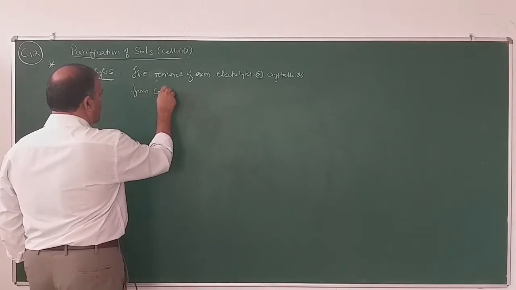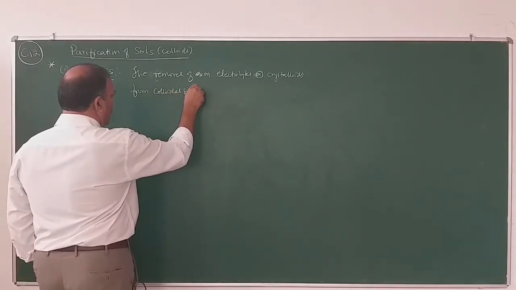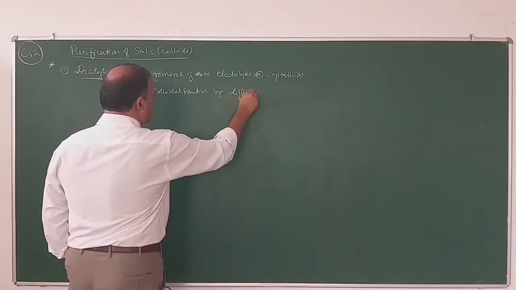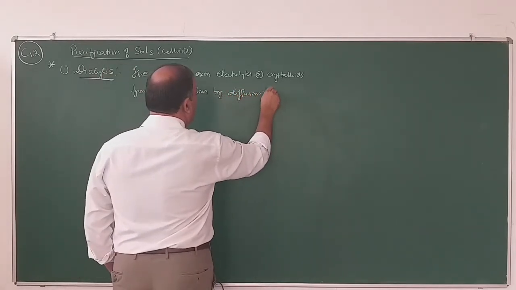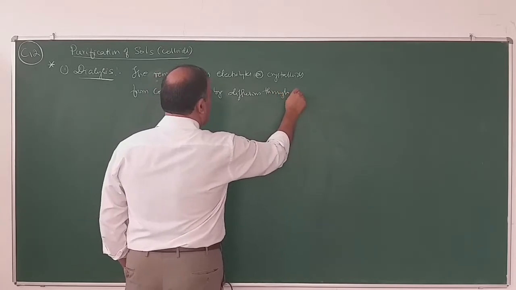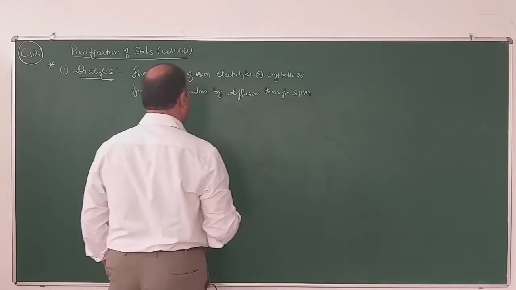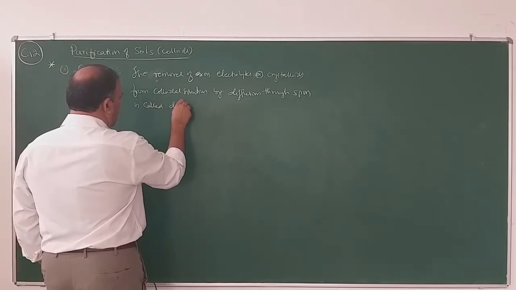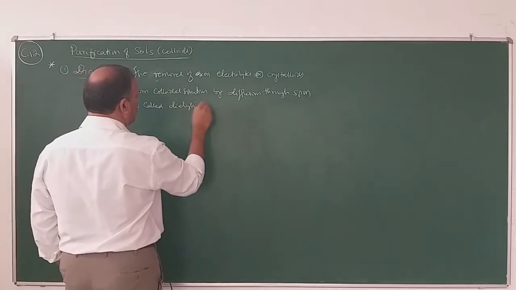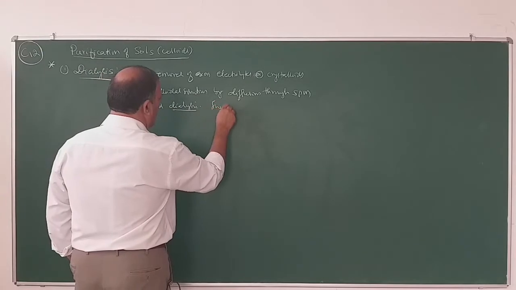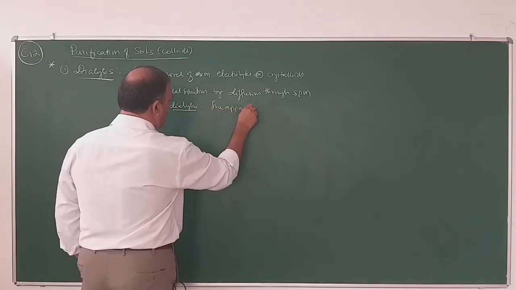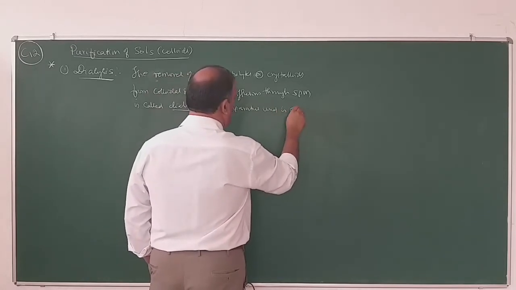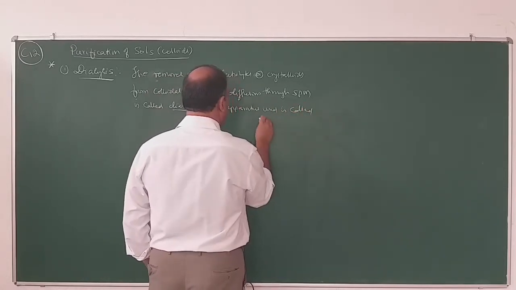The removal of them from colloidal solution by diffusion through a semi-permeable membrane is called dialysis. The apparatus used is called a dialyzer.